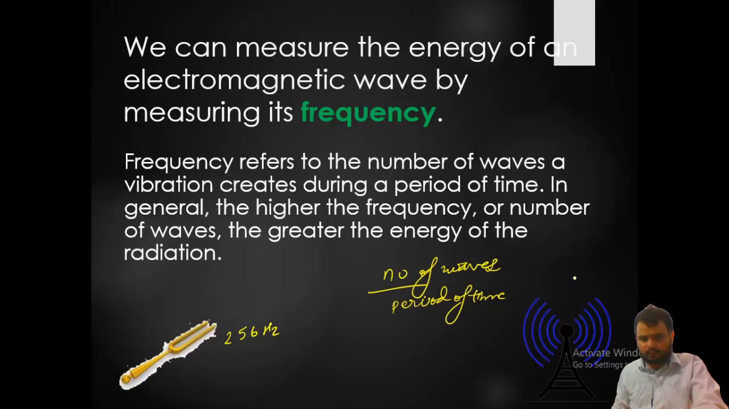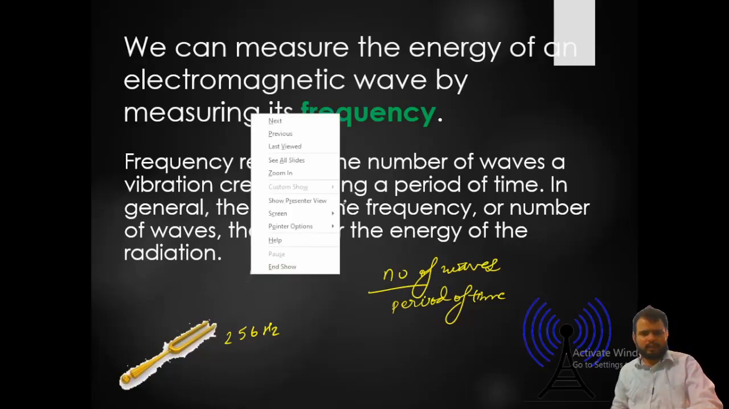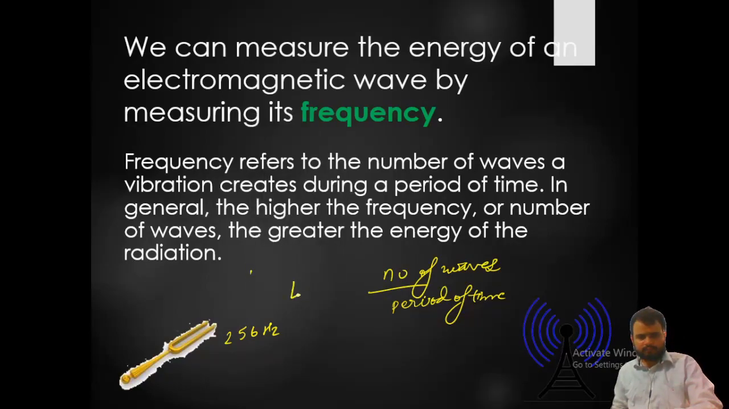Signal networks produce a frequency signal for mobile. In general, the higher the frequency or number of waves, the greater the energy of the radiation. So here we can see that the energy of radiation is directly proportional to the number of waves.